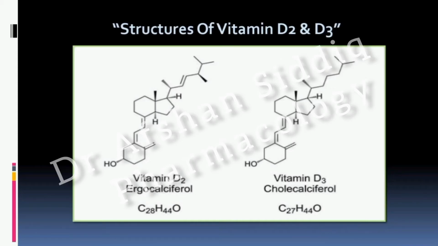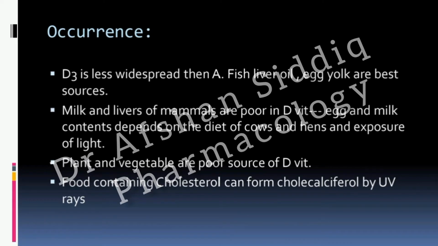If we check the number of carbons in ergocalciferol and cholecalciferol, the carbons are 28 in ergocalciferol, while in cholecalciferol these are 27. If we compare vitamin D occurrence with vitamin A, vitamin D3 is less widespread than vitamin A.